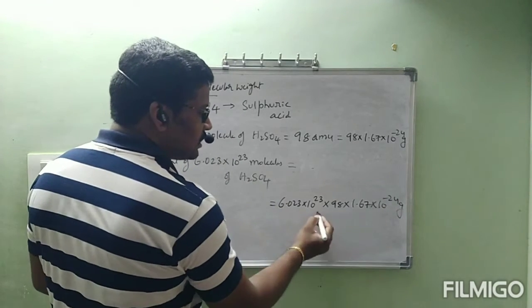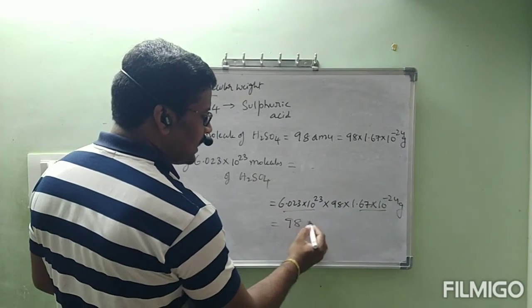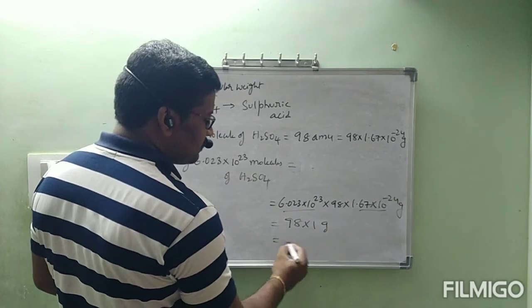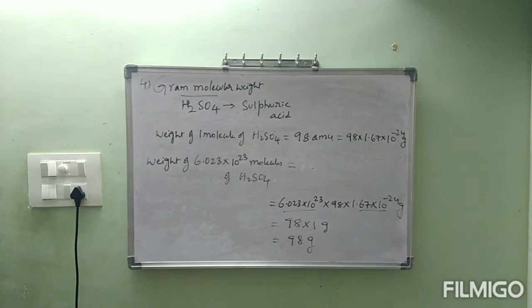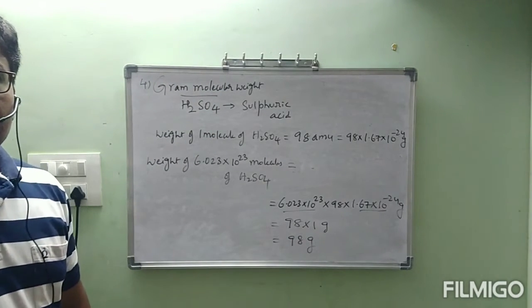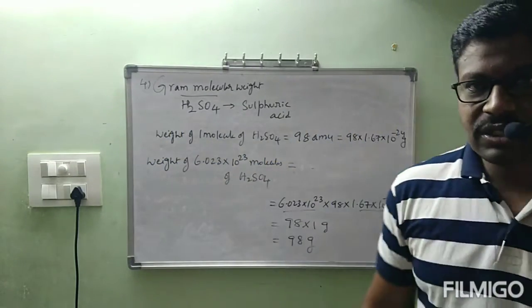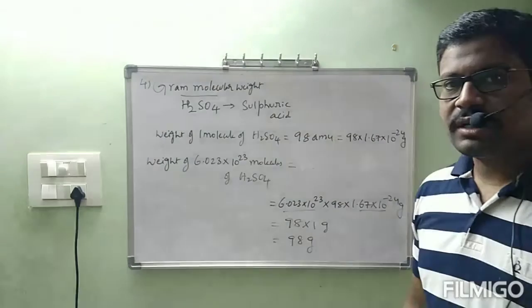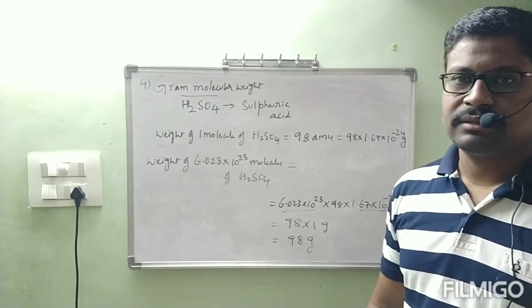Anyway, these two values multiplied, we will get 1 only. This is equal to 98 into 1 gram, which is 98 grams. What is the answer? 98 grams. So what is the gram molecular weight of H2SO4? Gram molecular weight of H2SO4 is equal to 98 grams.